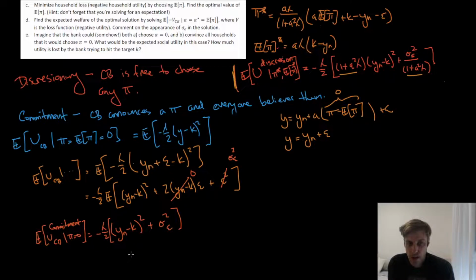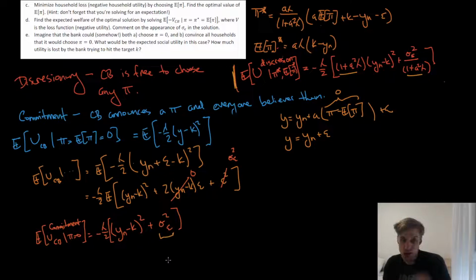If the central bank's sensitivity to the output gap relative to its target and the economic sensitivity to additional inflation are both very high, then the additional social loss from discretion will be higher. That makes sense because in that case the central bank is going to play the game harder. It's going to fight for a higher rate of growth, which implies a higher rate of inflation, which implies more social loss.